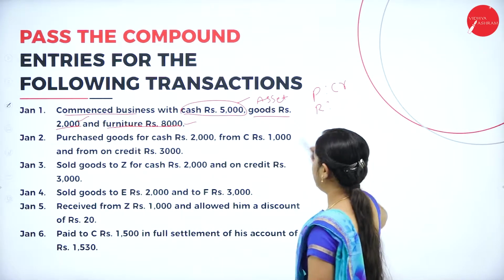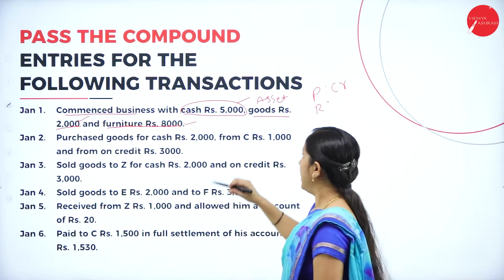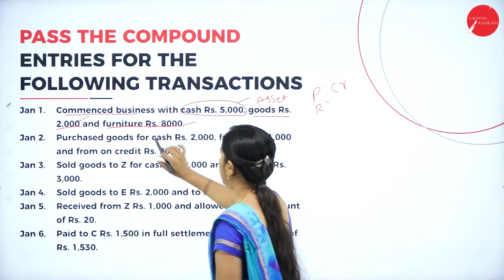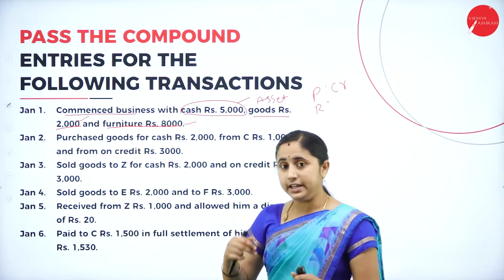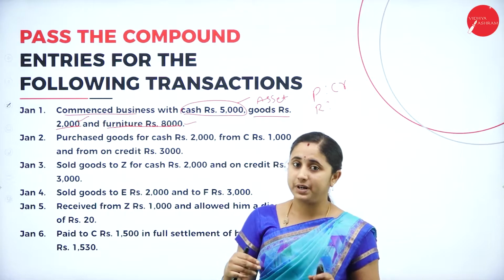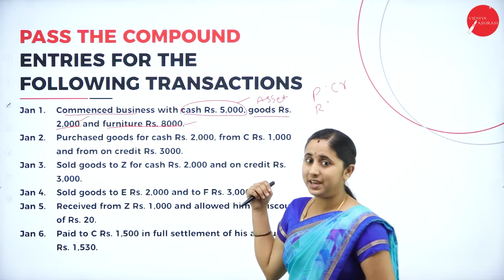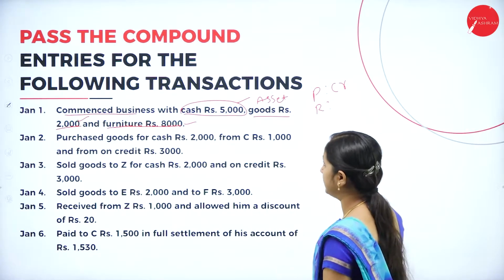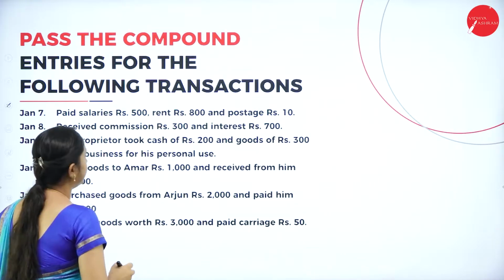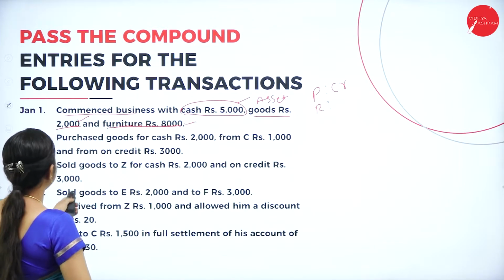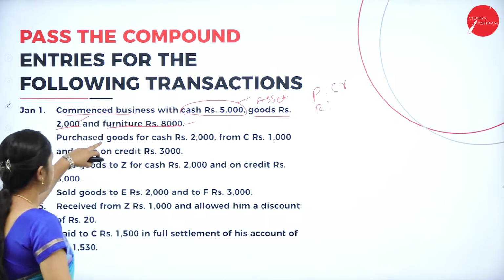So capital account should be credited, and cash, goods and furniture should be debited, because they are coming into the business.